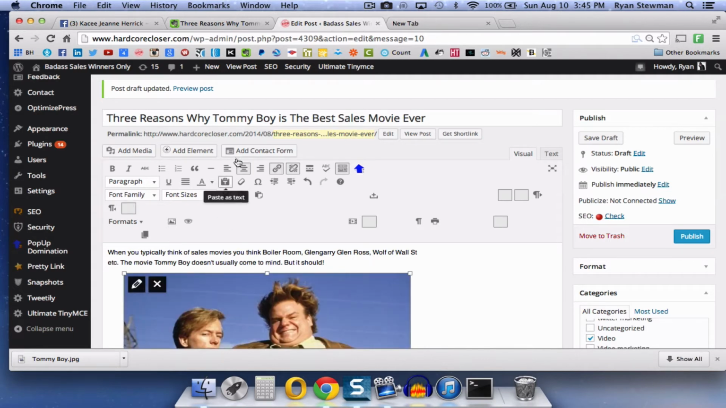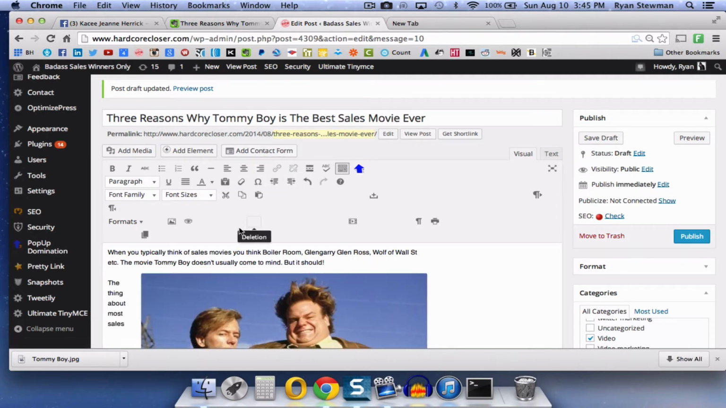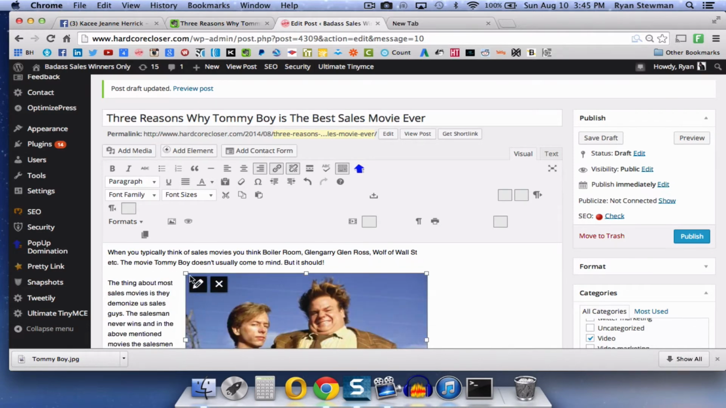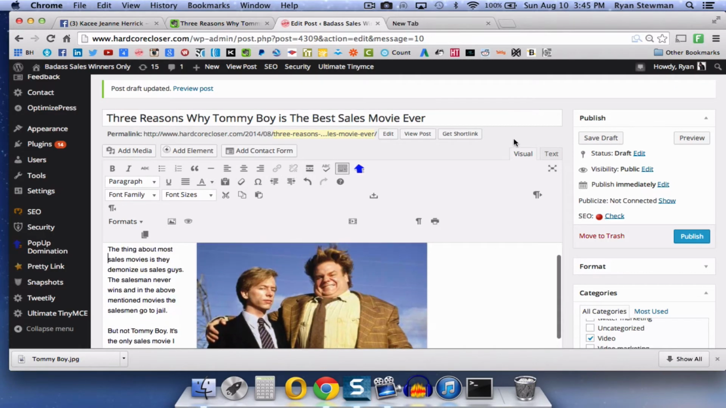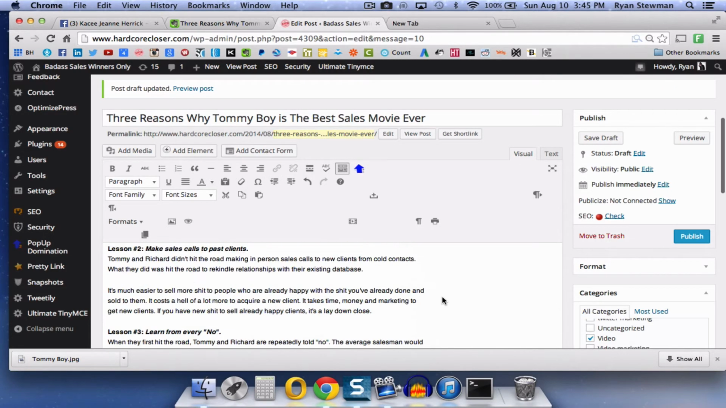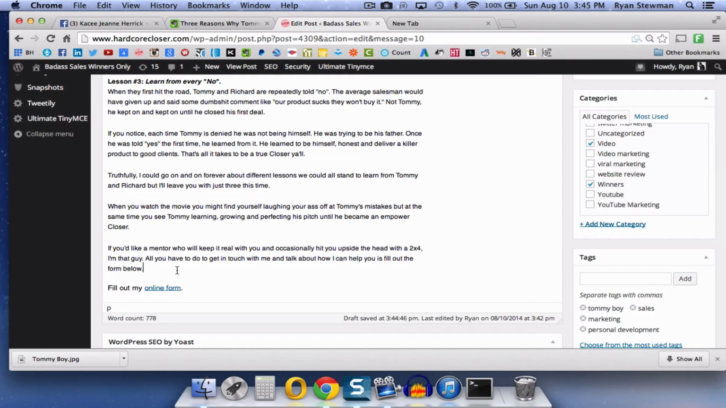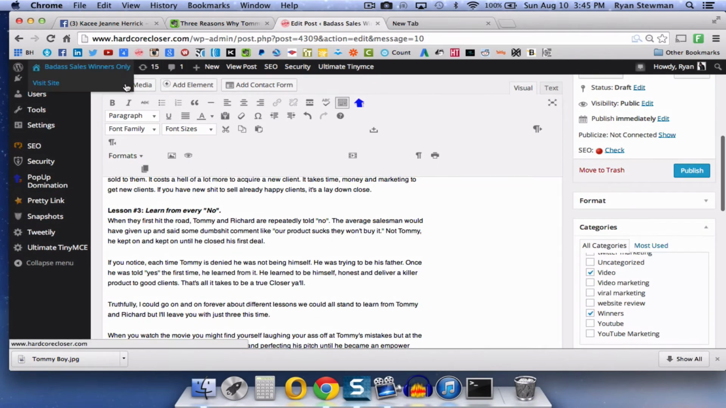Then we're going to come over here and put that on the right-hand side. I'm going to shrink it down a little bit because it's an awfully big picture. And that'll make that second paragraph look a little bit better. And you do that under the visual side. Now, you're also going to come down here, above fill out my form below, and get your space there.